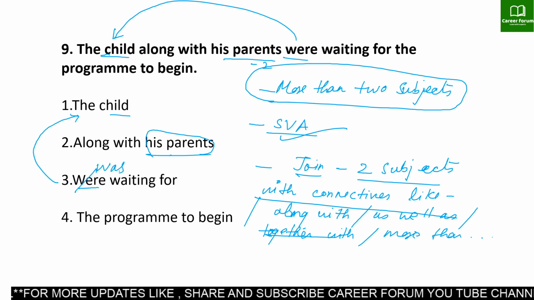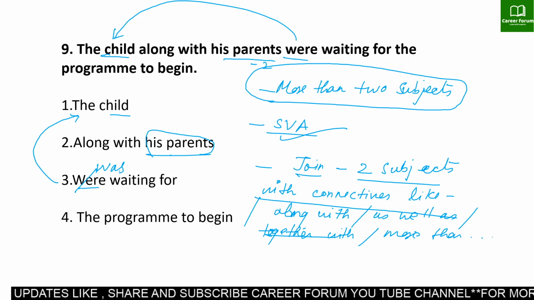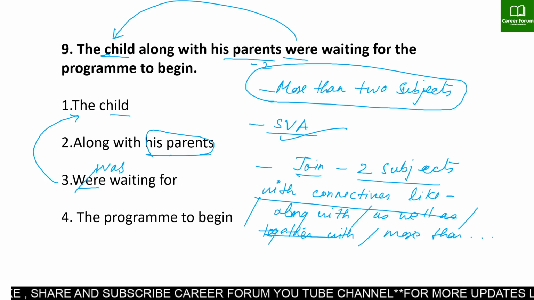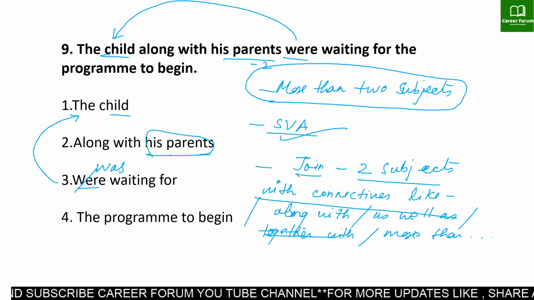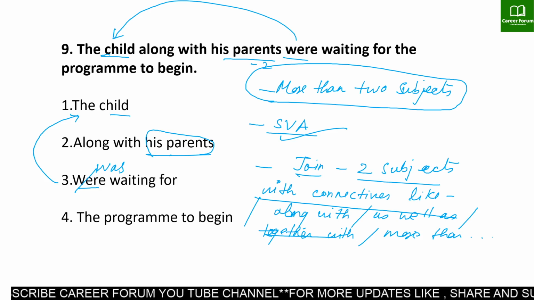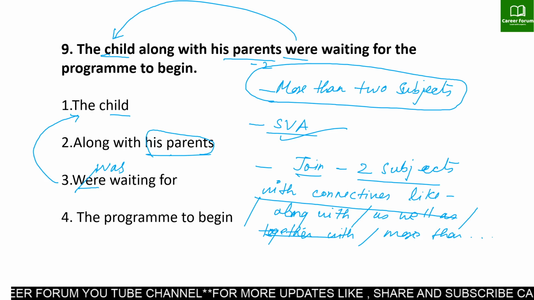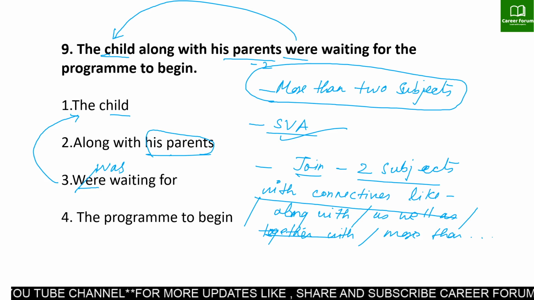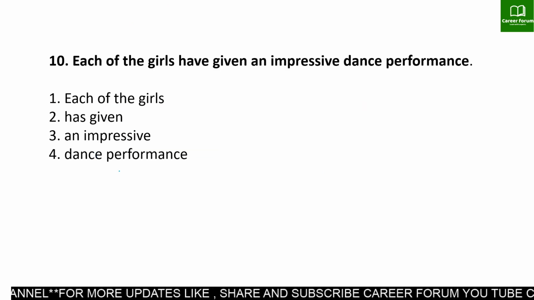Whenever you join two subjects using connectives like along with, more than, as well as, together with, including with, remember the second subject always gets ignored and the verb is chosen according to the first subject. If your first subject is singular, your verb has to be singular. If your first subject is plural, then your verb also has to be plural. Fine? Now the last question of the session.